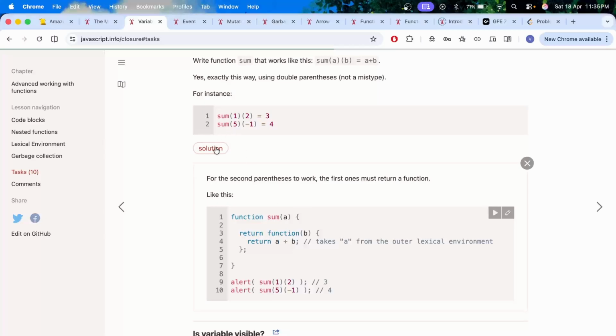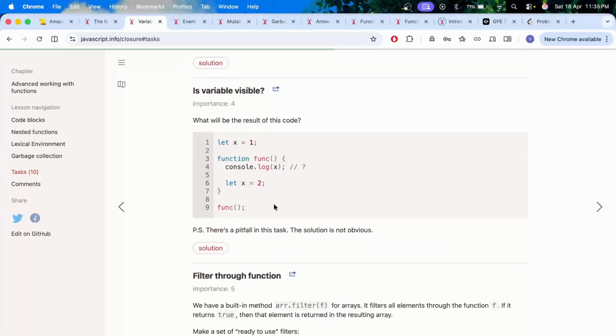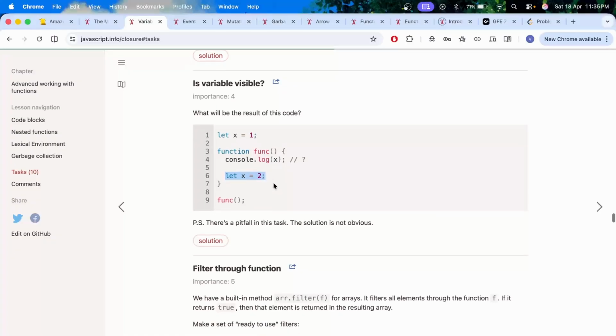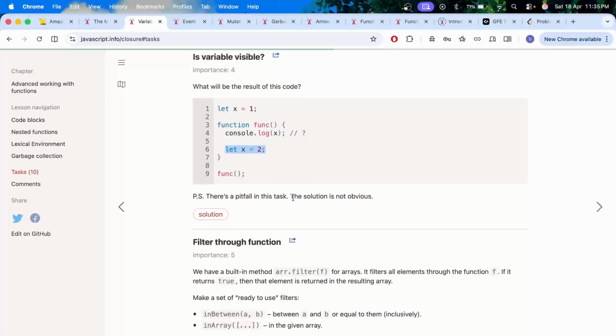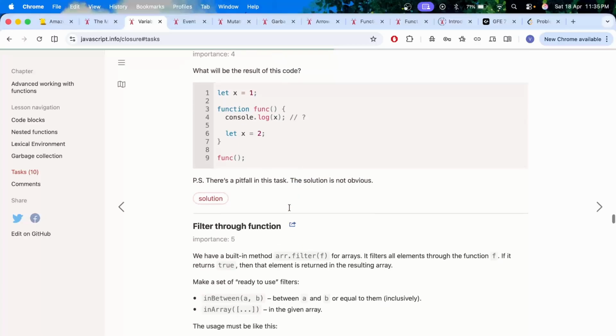Yeah, almost the same. What will be the result of this code? Let x is equal to 1, function console.log x, let x is equal to 2. Okay, we are logging x over here. We have x is 1. Okay, this seems tough to me. I don't want to check the solution right now, but maybe I'll come back to this question.